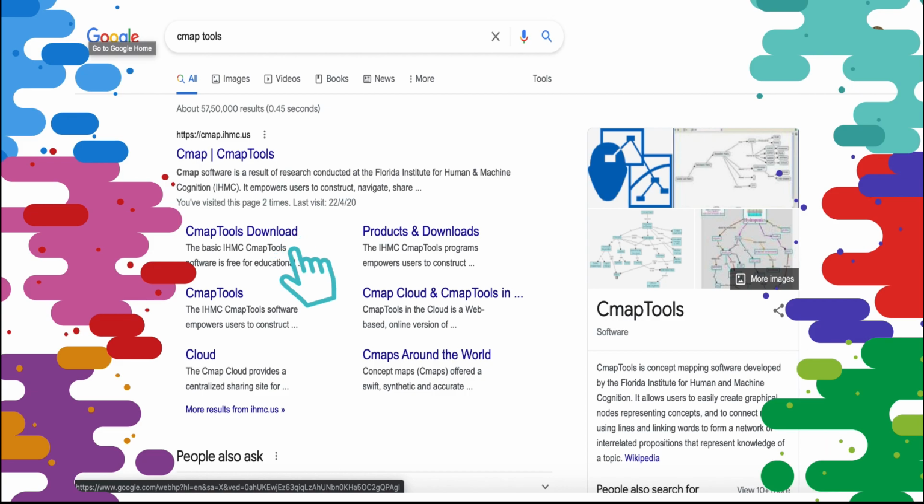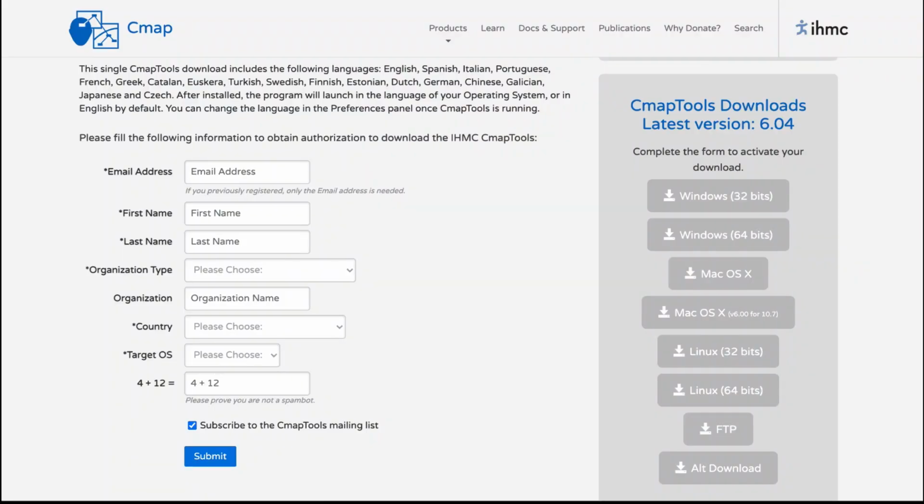This is the official website of Florida-based Institute of Human and Machine Cognition. So we shall be downloading our software only from this site, cmap.ihmc.us. Under this site you have the option of CMap tools download. So click on CMap tools download and on no other option. When you click on it, a page will open which would look like this.